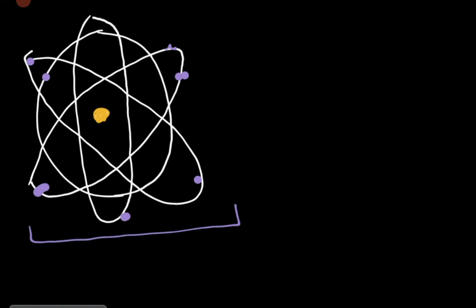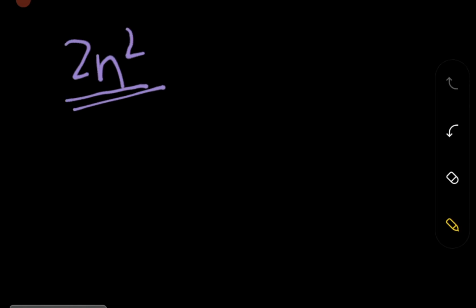Now we will figure out the next thing that Niels Bohr had given to us. Before Niels Bohr, you have to understand the 2n square rule. So 2n square is nothing but the Bohr scheme rule, in which n is the number of shells. So what is a shell? All those things we will cover in the further parts.